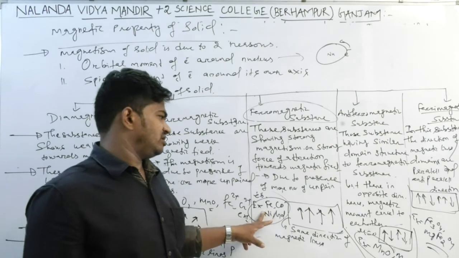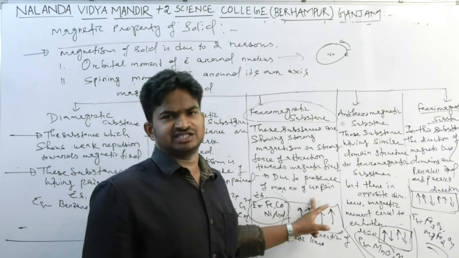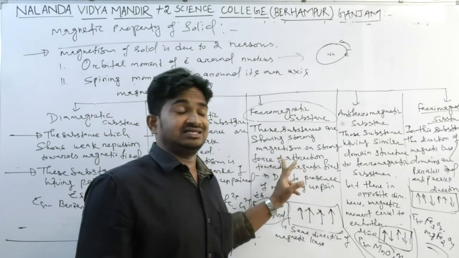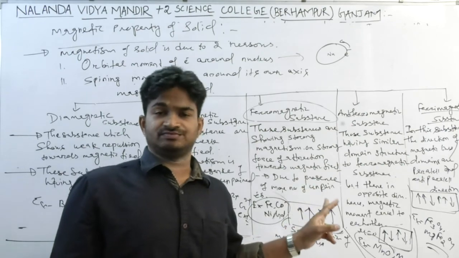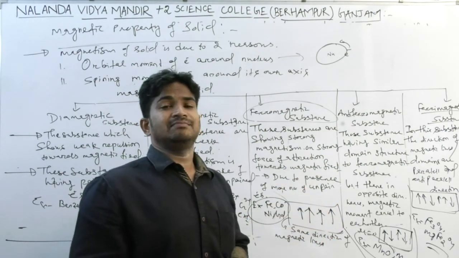The magnetic lines are in the same direction, so they show a strong magnetic field and act as a permanent magnet even after removing the magnetic field.